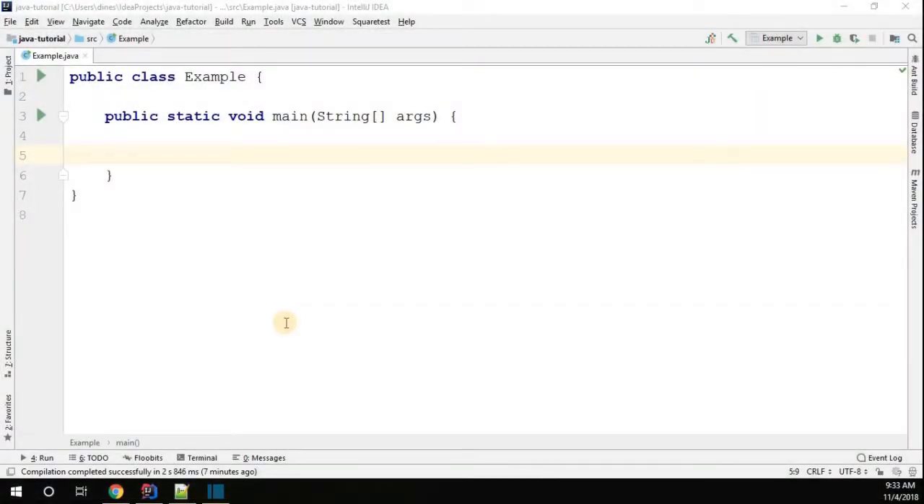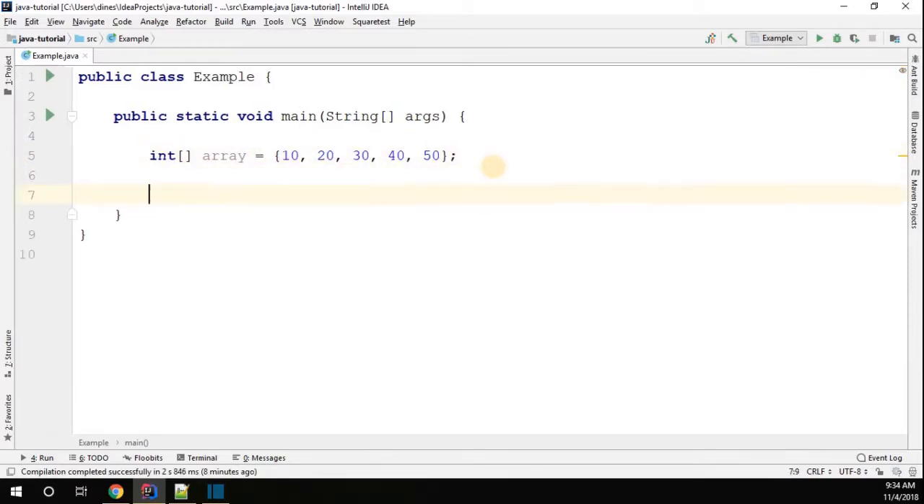Now we're going to learn what is a for loop and how to use it in the Java programming language. We just discussed what an array is. I'm going to create one simple integer one-dimensional array, and I'm going to name my array object "array". It holds 5 values: 10, 20, 30, 40, 50. So I have an array object, the type is integer, the size is 5, and we are currently holding 5 elements in the array object.